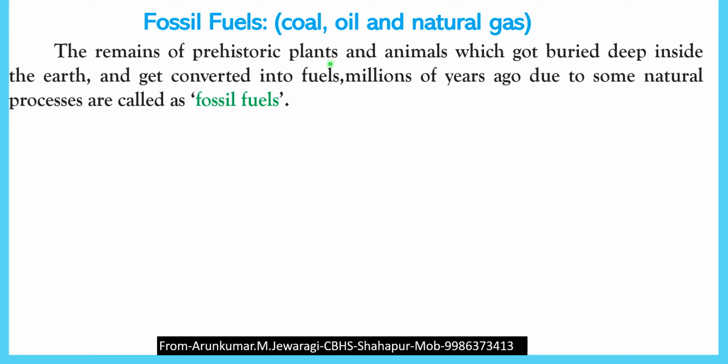When they died, their bodies were buried inside the crust and sedimentation formed over them. Inside the sediment, they were converted into fuels over millions of years due to natural processes. These are called fossil fuels. Examples are coal, oil and natural gas.